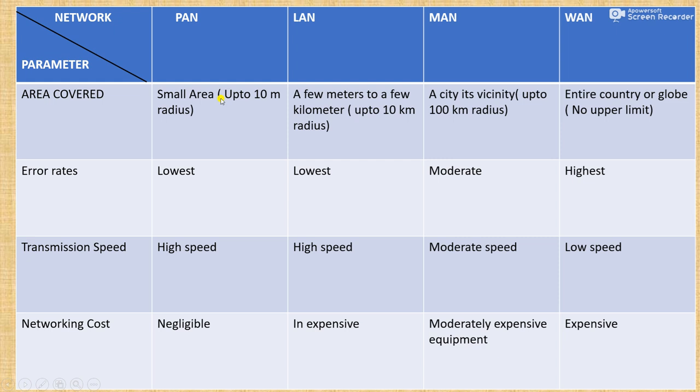Okay. You all know that we are using personal area networks like Bluetooth. If I want to share a simple image, I can directly share it with the help of WhatsApp. But if you're using Bluetooth, there is also a range limit. After that 10 meters, it will not work.